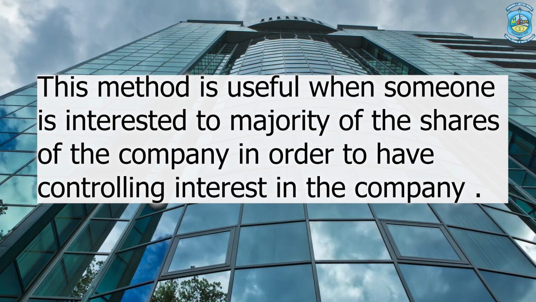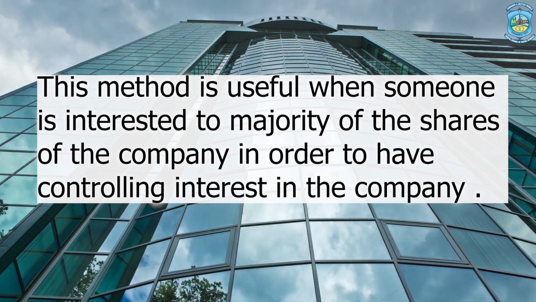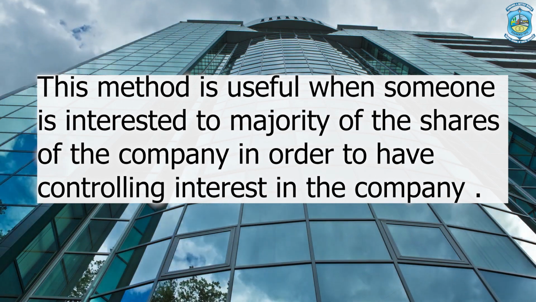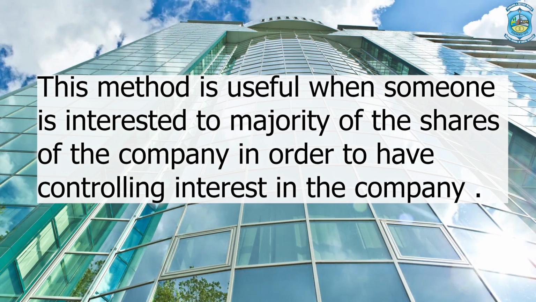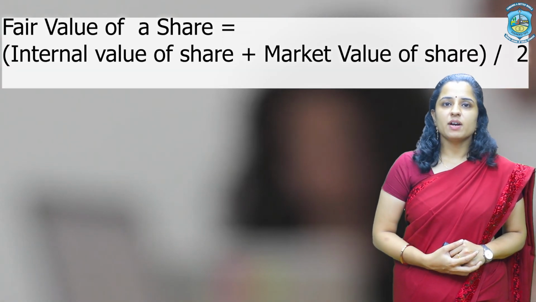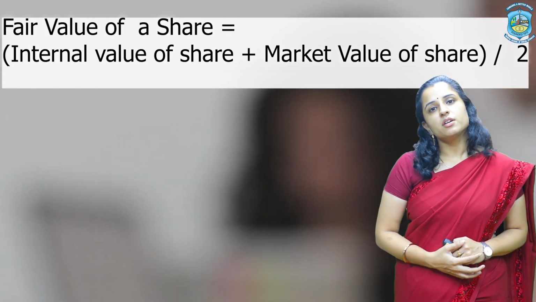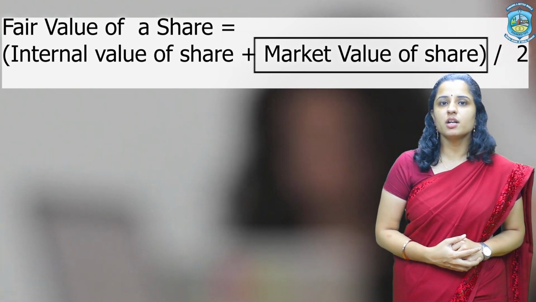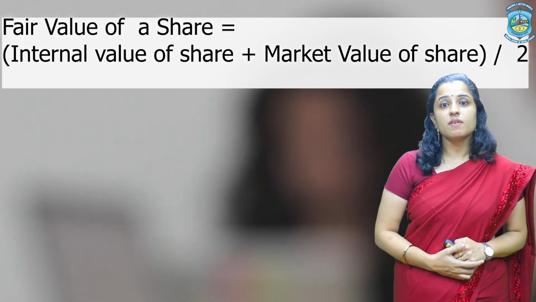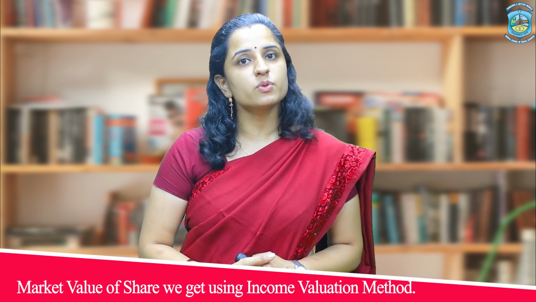Now this method is actually useful when someone is interested in buying the majority of the shares of a company in order to have controlling interest. Then this method is very useful. The next method is the fair value method. The fair value method formula is internal value of a share plus market value of a share divided by 2. Internal value of a share we get using the net assets method, and market value of a share we get using the income valuation method. So this method's formula is simply method 1 plus method 2 divided by 2.